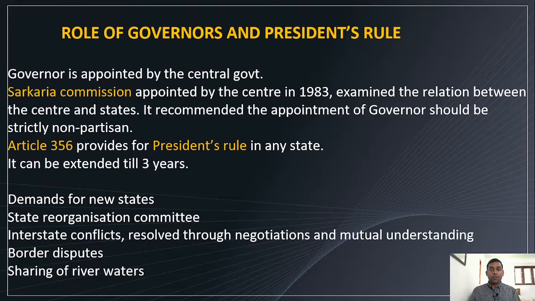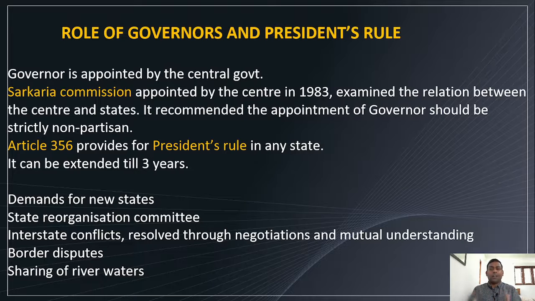President's rule in states. The governor is appointed by the central government. Sarkaria Commission, you might have heard of it, was appointed by the center in 1983 and examined the relation between center and states. It was established to make central-state relations more healthy. It recommended that the appointment of governors should be strictly non-partisan, with no political perspectives involved in the appointment of governors.